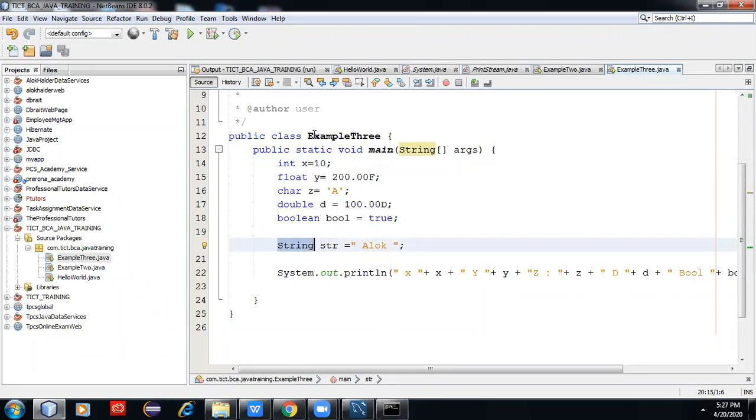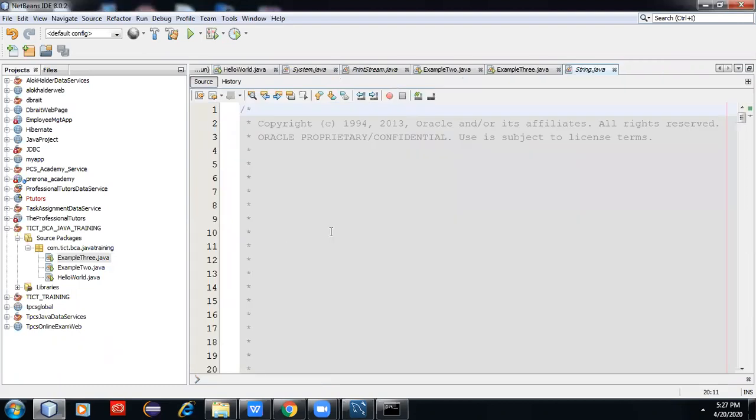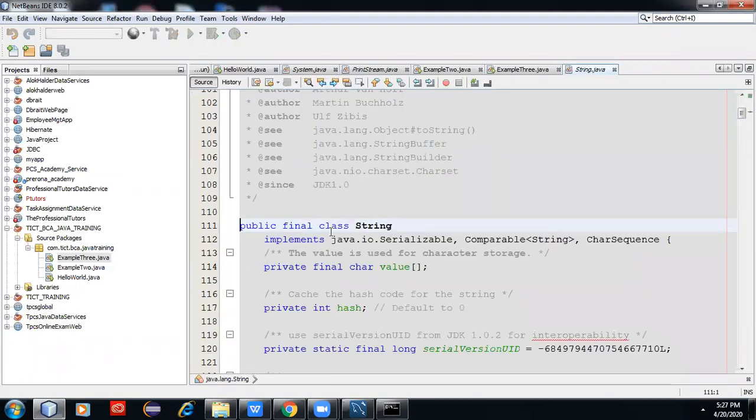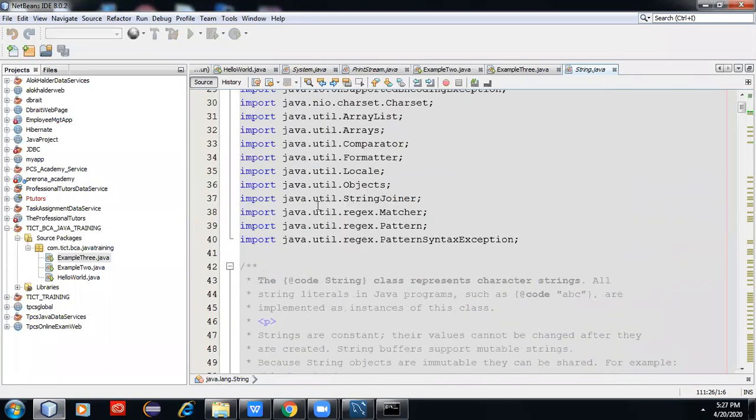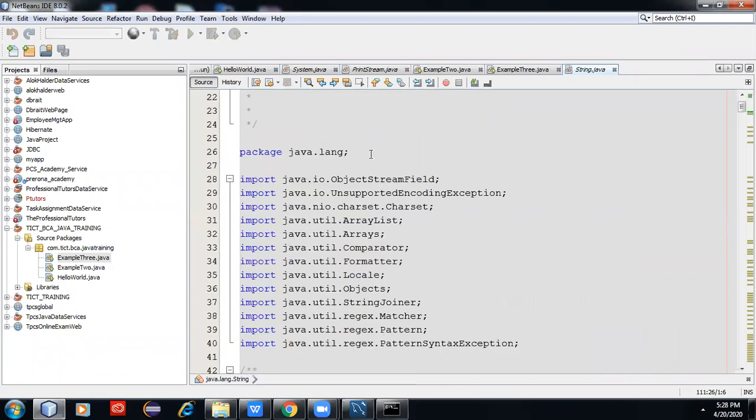We are writing the example 3. It is a data type, a class. Even when we are writing string str, string is nothing but a Java class. If I ask you, how will you believe string is a Java class? Just press control and click on string. That is the interesting thing in NetBeans. If anybody asks what is string in Java, you can tell them string is a library class in the java.lang package.